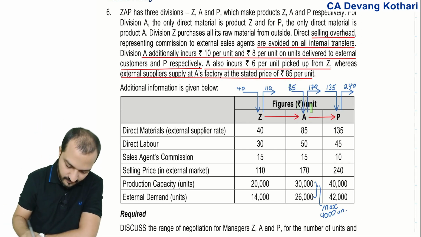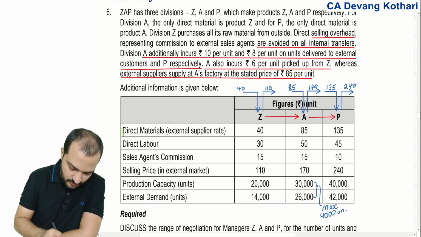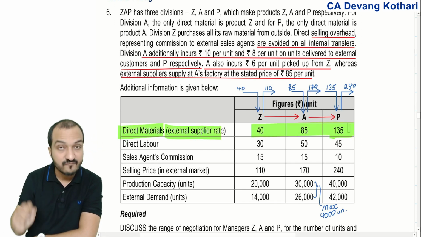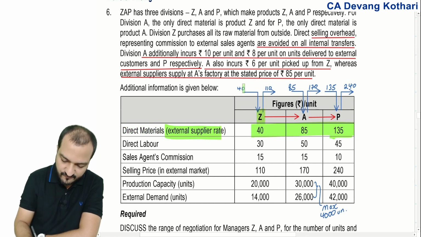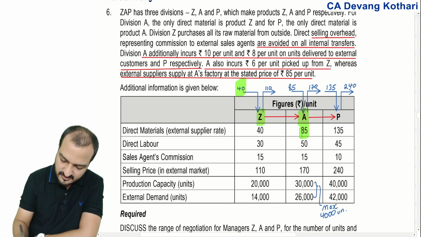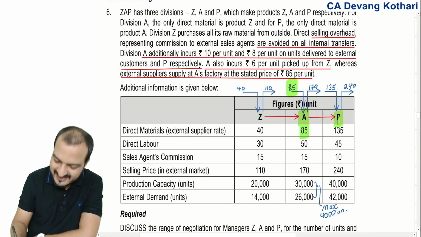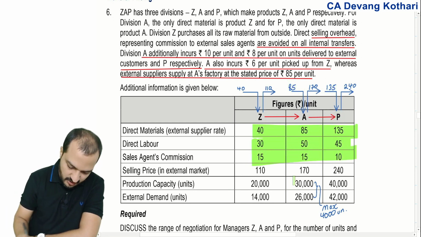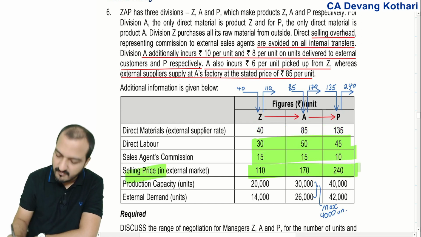Okay? And then you are given some details. You are given material at the external supplier rate 40, 85 and 135. This means that if Z will get material from external, it will cost him 40. A will get material from external, it will cost him 85. And if P gets material from external, it will cost him 135. That is the material cost of external supplier. Then labor cost you are given, sales agent commission, selling price in external market you are given.